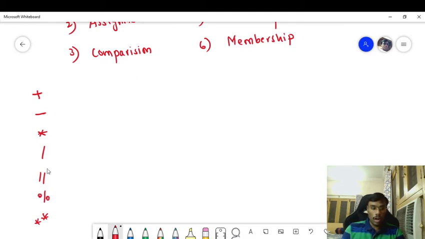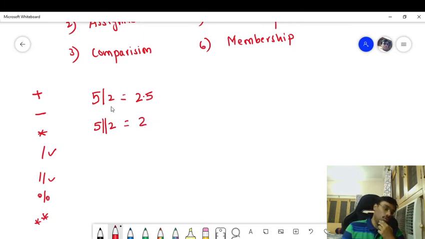In order to understand the difference between the division operator and the floor division operator, let us consider an example. Let us consider you are dividing the number 5 by 2. Whenever you divide this, you get a result of 2.5. In the same way, if you divide 5 by 2 using floor division, the answer will be 2. Floor division truncates the decimal part of the result. This is the main difference between normal division and floor division.